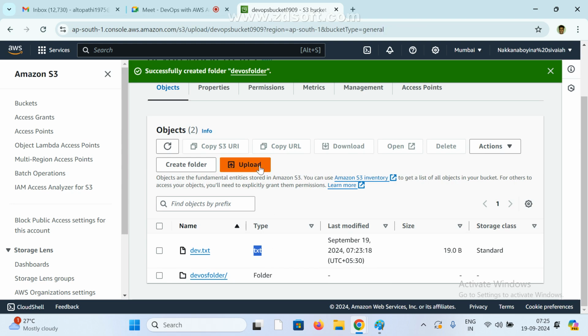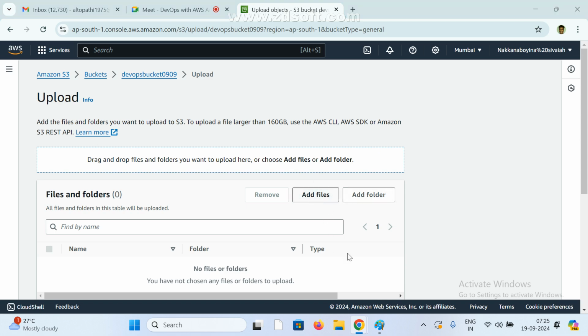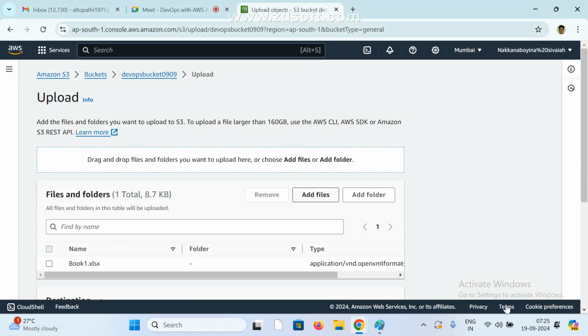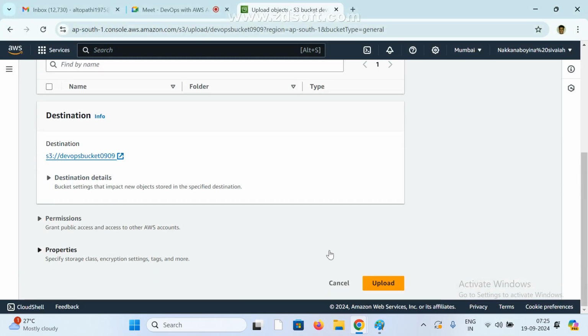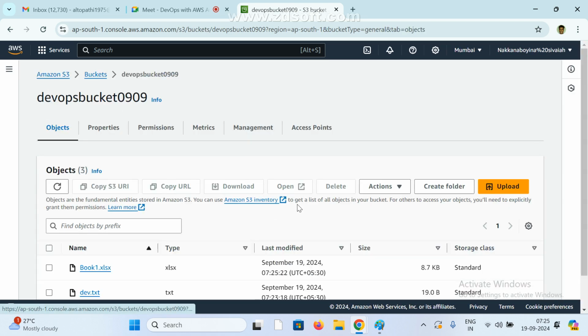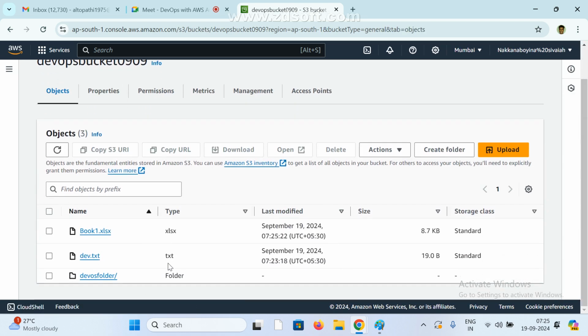I'm going to upload files. I'm going to add one more Excel file. So add here. Now see here, upload file. Now go to here, and we can understand. This is the text file, this is the Excel file, and this is the folder. I hope you got it right.